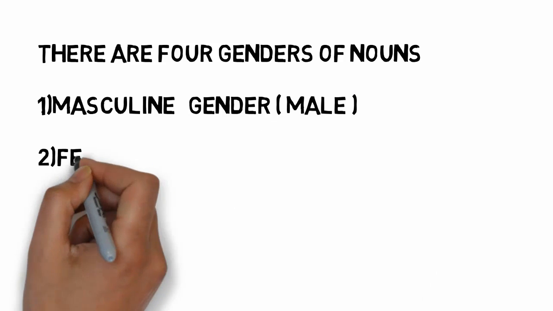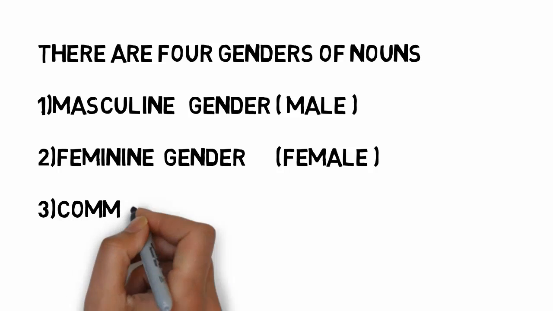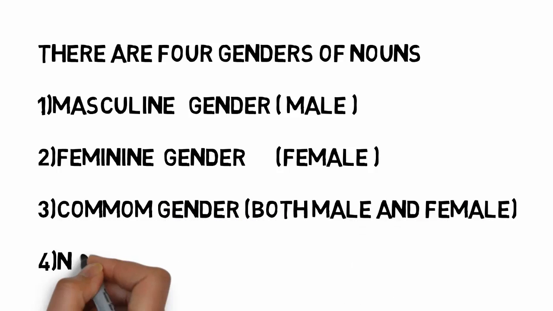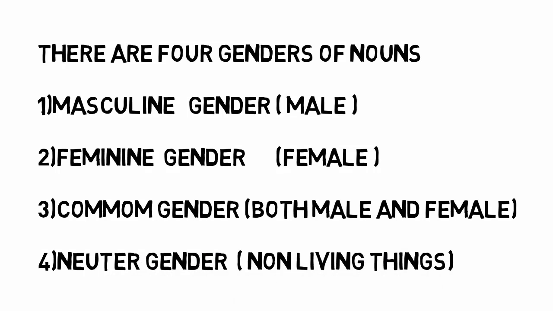Genders are of four types: masculine, feminine, common and neutral. Masculine gender is for male, feminine gender for female, common gender for male and female both, and neutral gender for non-living things.